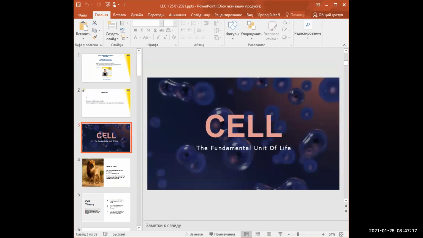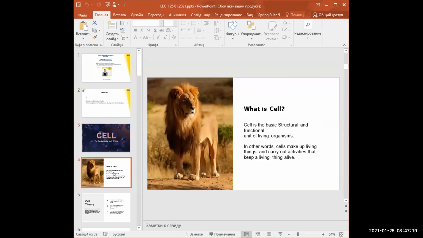The fundamental unit of life. What is a cell? A cell is the basic structural and functional unit of living organisms. In other words, cells make up living things and carry out activities that keep a living thing alive.